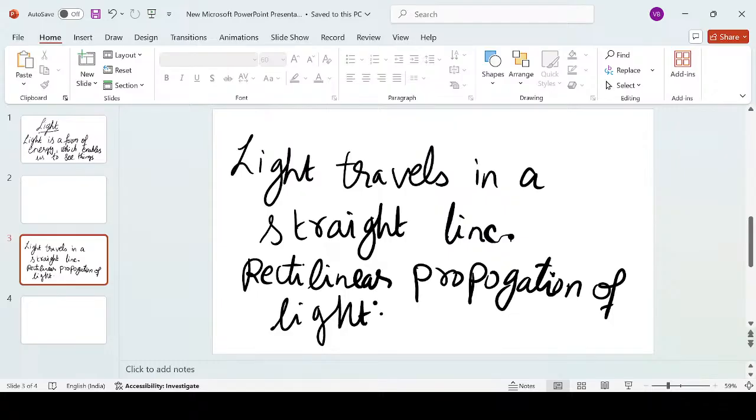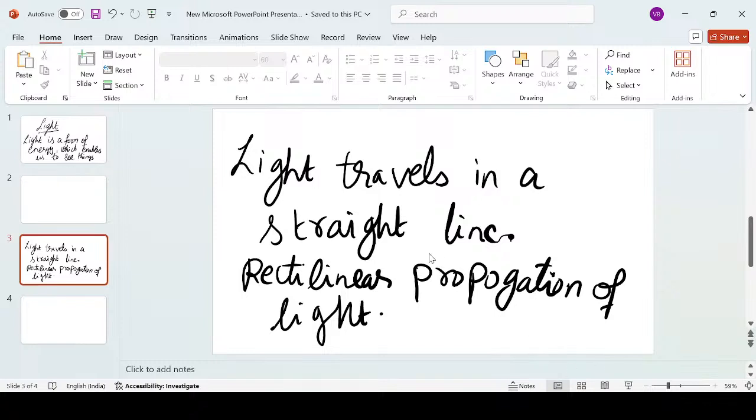Now, when light travels, what will happen if some obstacle comes in its path? What will happen to the light then? Will it travel or will it stop there? So this gives us a question. Let's suppose an opaque object, for example a stone or a wall, comes in the path of light. What will happen to the light then?